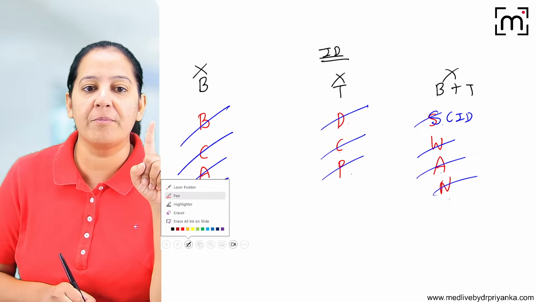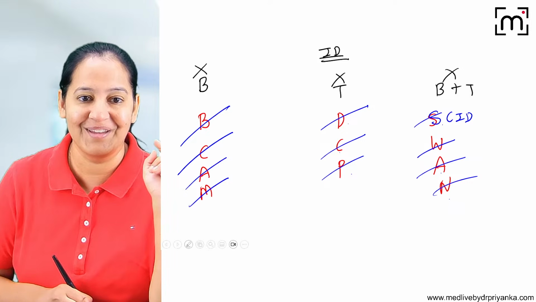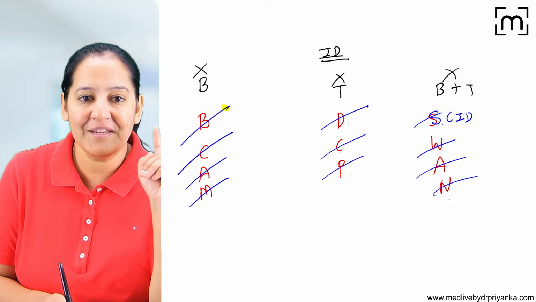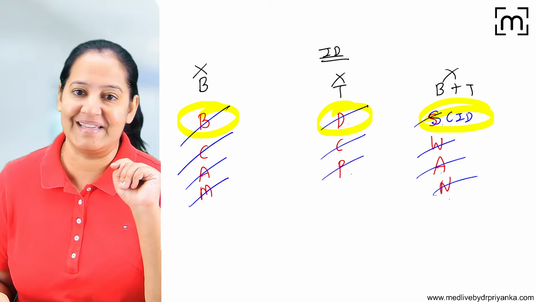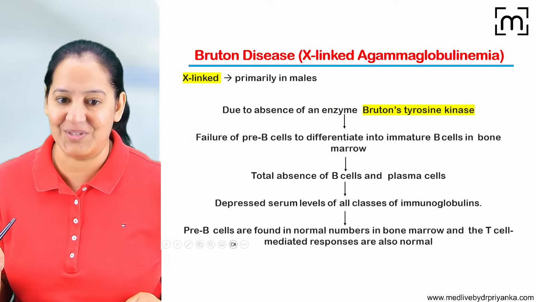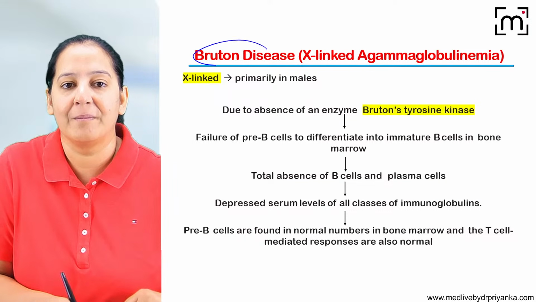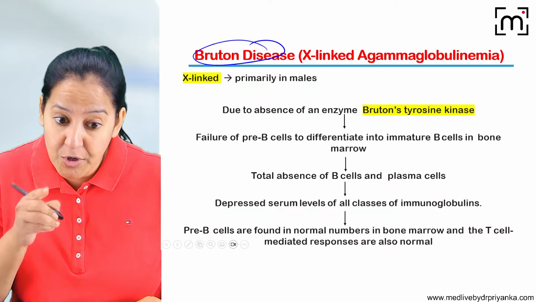Now I will teach you one prototype disease of all 3. So here the most important is Bruton, here the most important is DiGeorge, and here the most important is SCID. So let's start it, one disease. Let's start with Bruton disease, the prototype disease of humoral immunodeficiency.